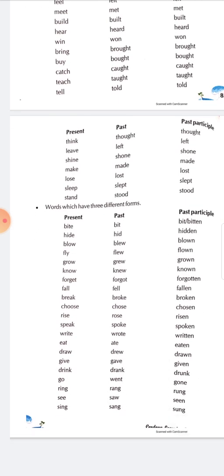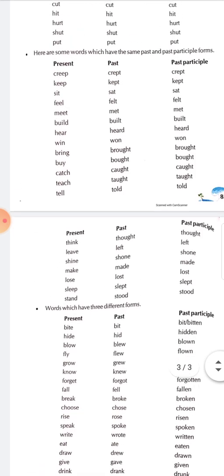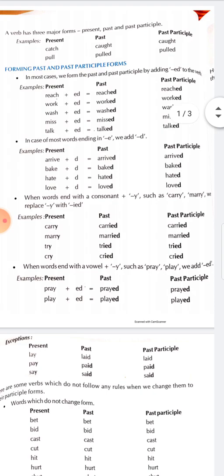But sometimes we have three different forms, like bite, bit, bitten; hide, hid, hidden; blow, blew, blown; fly, flew, flown. Like this we have. It is changing, so this thing you have to learn. Otherwise it is impossible to remember when you are doing it. So for this, in this holiday I have given you this to read. Hope you will do this and hope you understood.